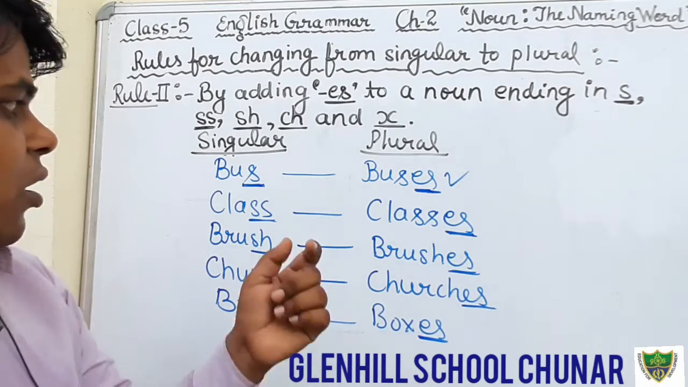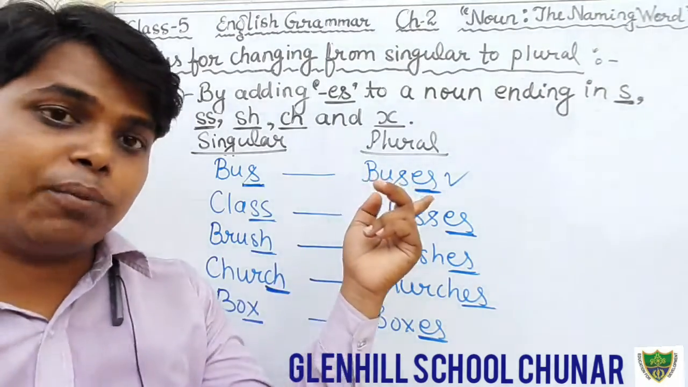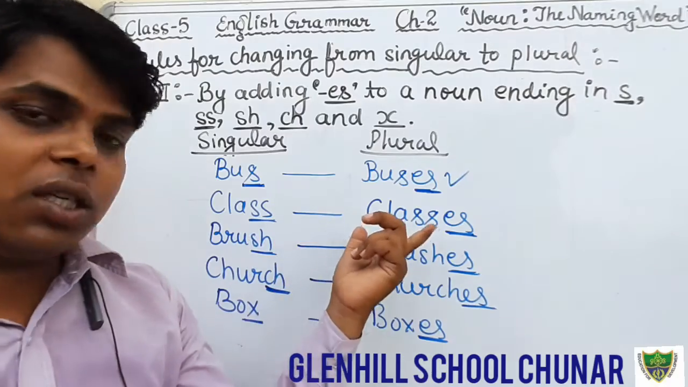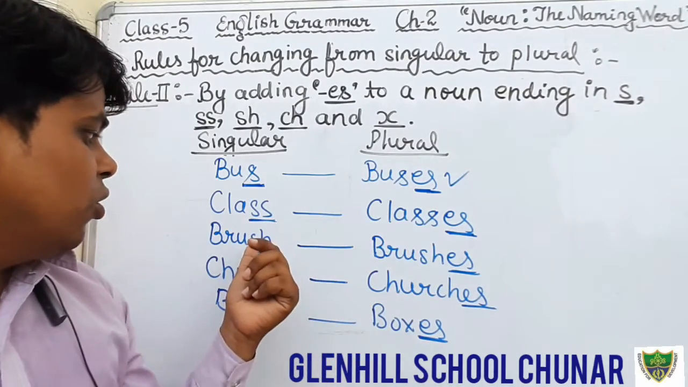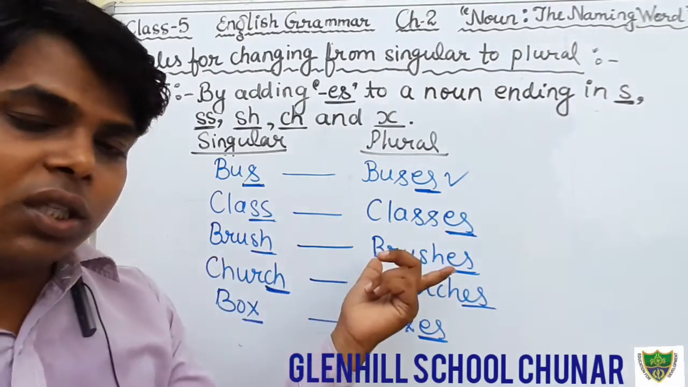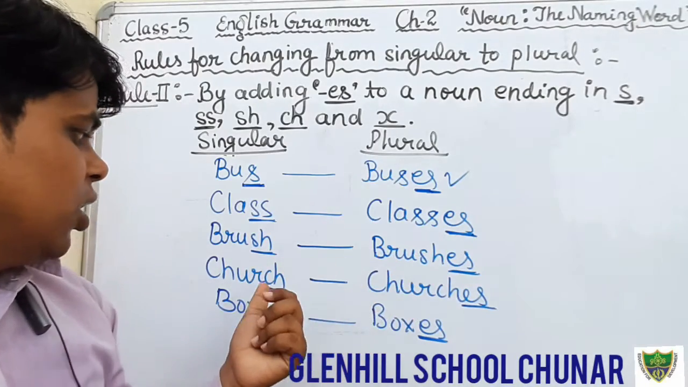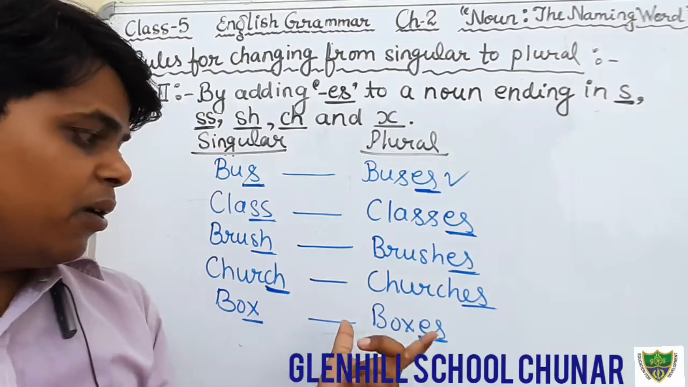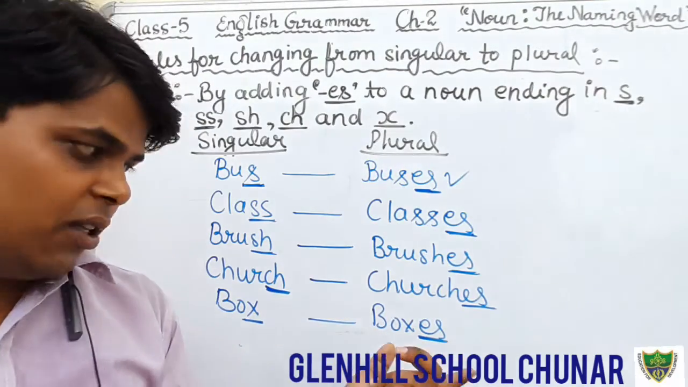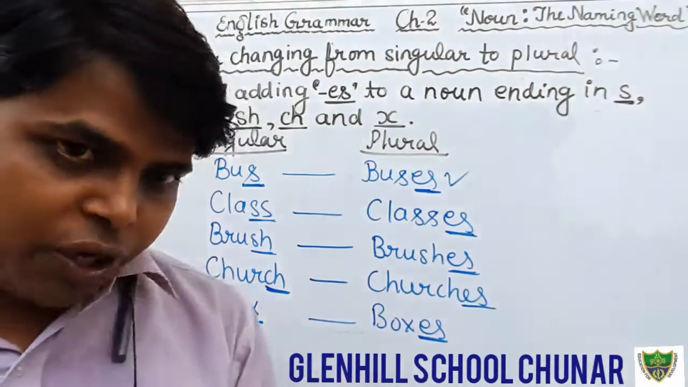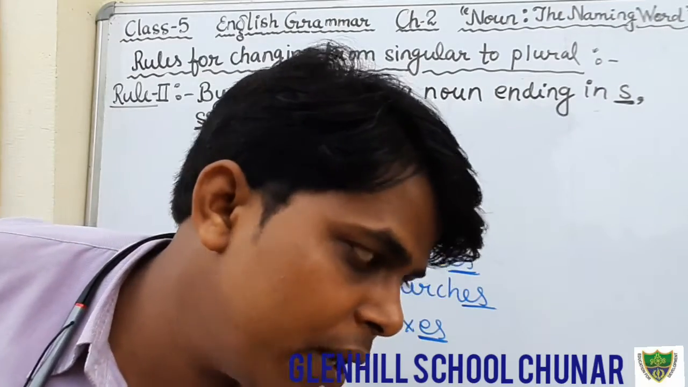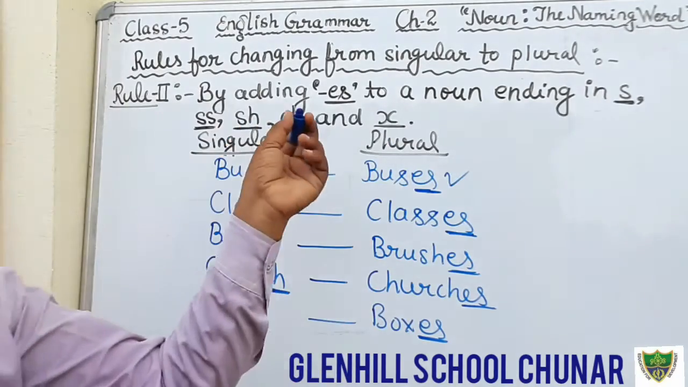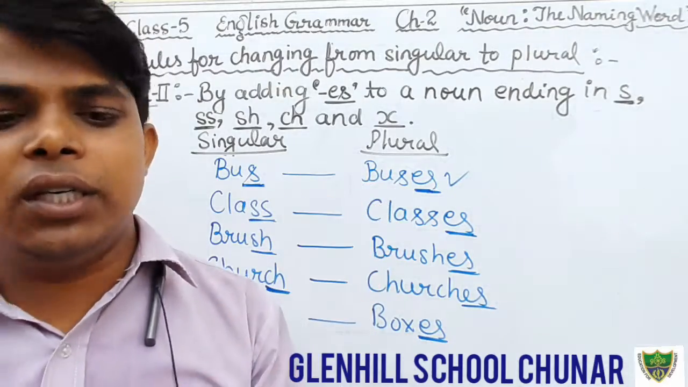You can see here again. Bus is singular, buses is plural. Class is singular, classes is plural. Brush is singular, but brushes is plural. Church is singular, but churches is plural. Box is singular, but boxes is plural. Okay students, I hope that you all have understood the second rule for adding es.